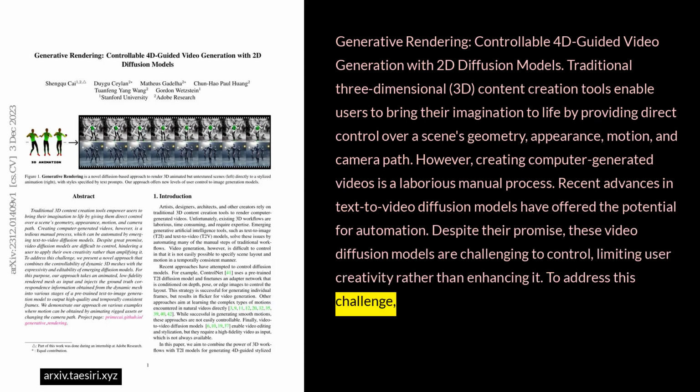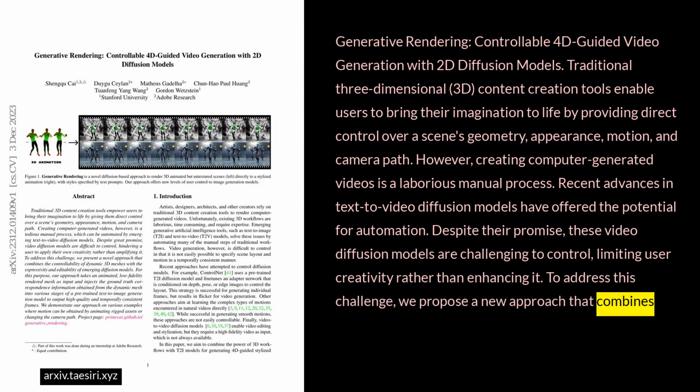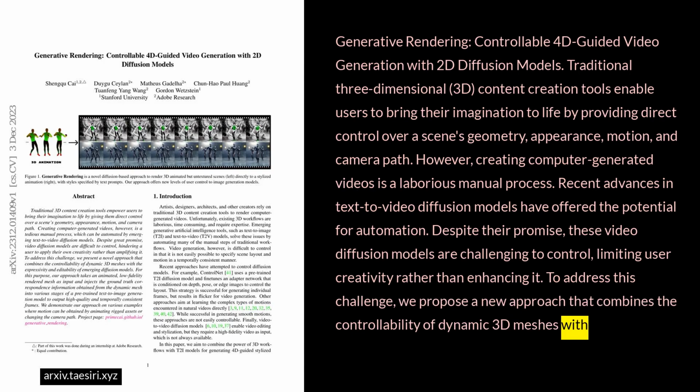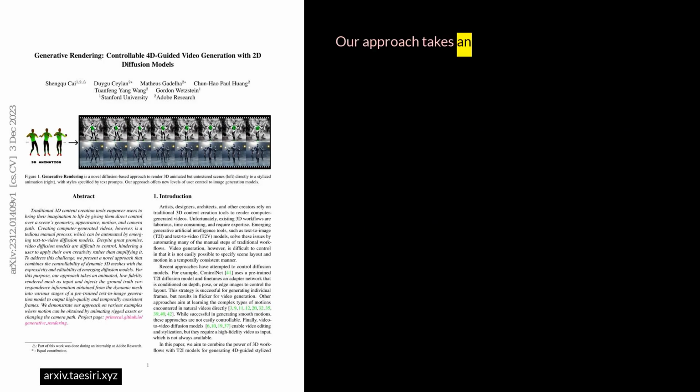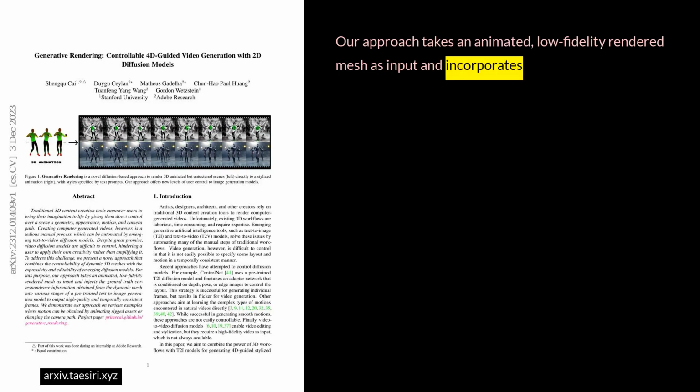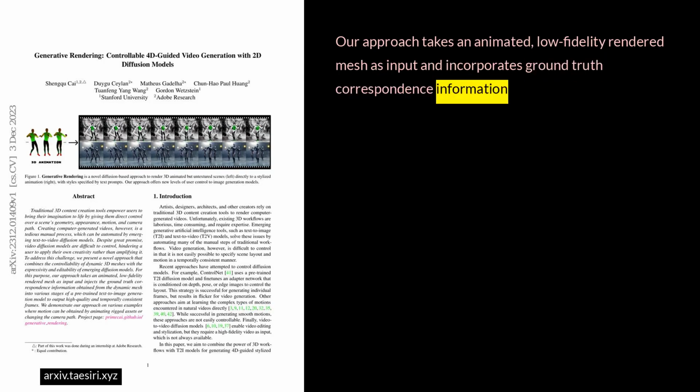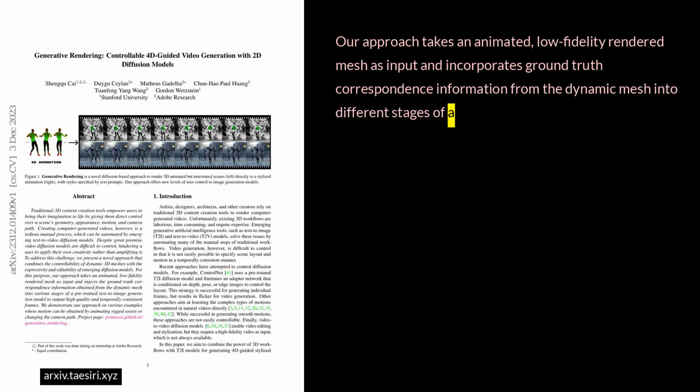To address this challenge, we propose a new approach that combines the controllability of dynamic 3D meshes with the expressivity and editability of emerging diffusion models. Our approach takes an animated, low-fidelity rendered mesh as input and incorporates ground truth correspondence information from the dynamic mesh into different stages of a pre-trained text-to-image generation model.